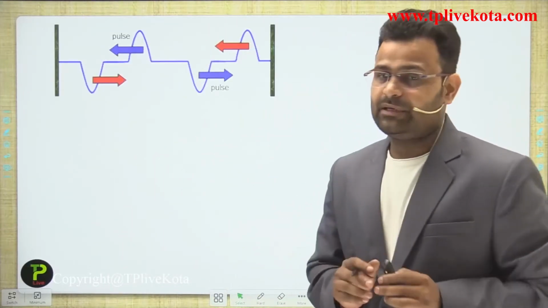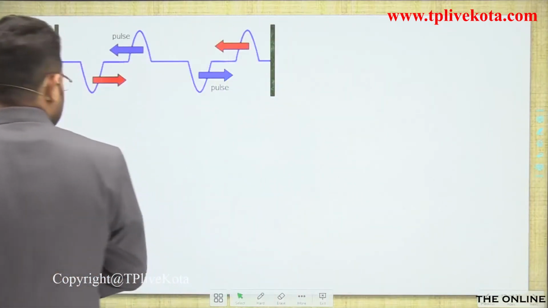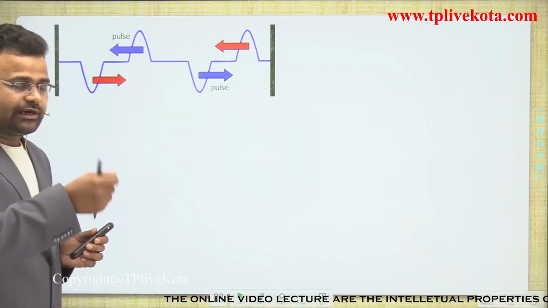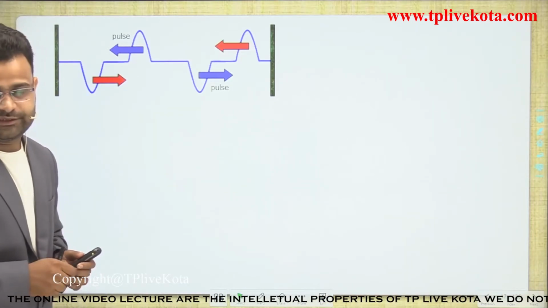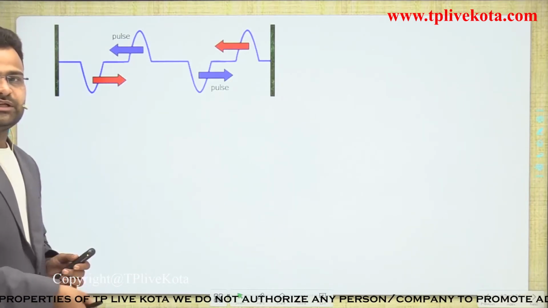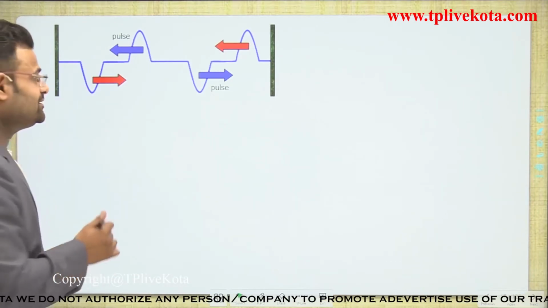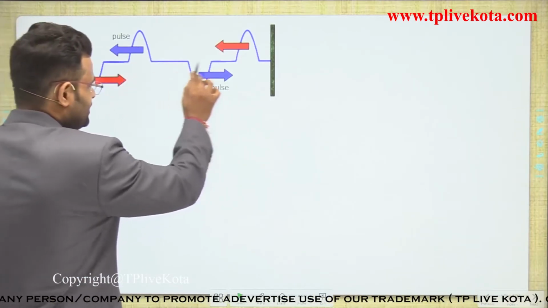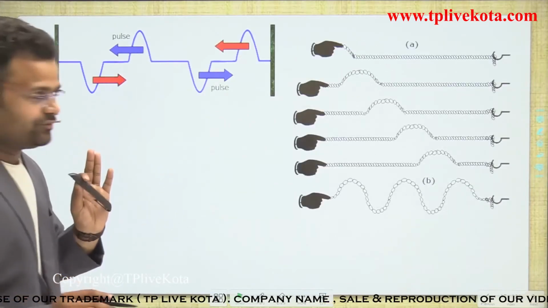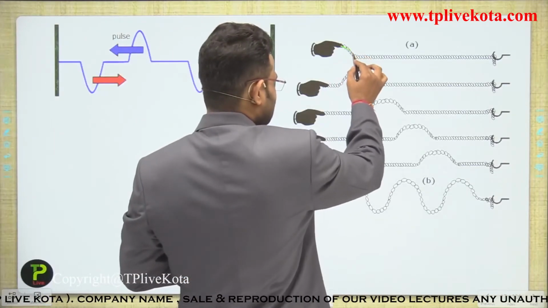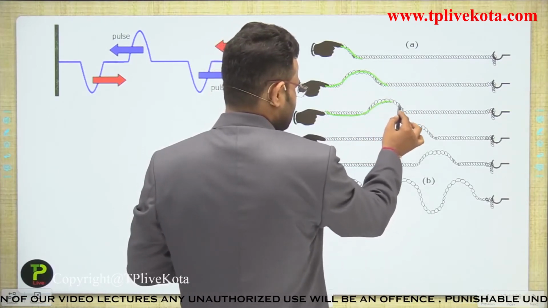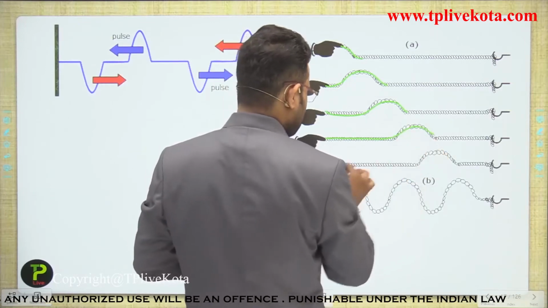What is happening in a pulse? Let's see that diagram. If the rope is fixed on one side and you are giving a jerk from one side, what is happening, guys? By using that jerk, the particles start to vibrate up and down, and that up and down moves in a further direction. So one by one we study the complete wave. We are giving that jerk, so the next step will form in that form, next in that form, and again next.